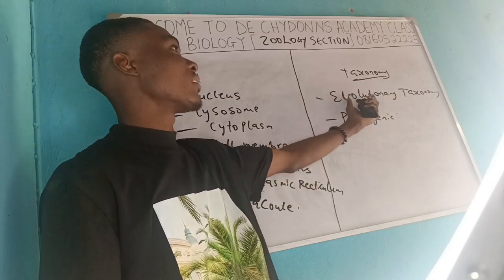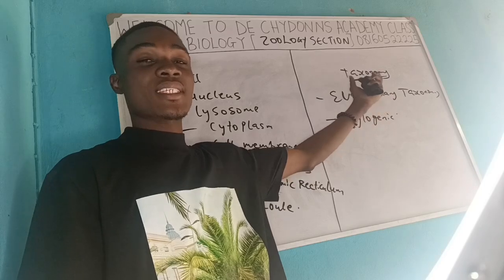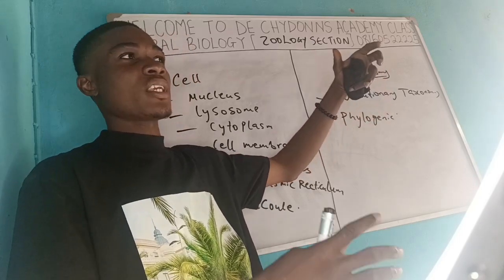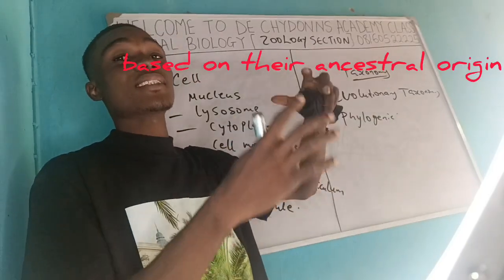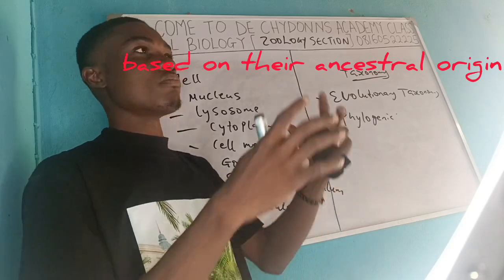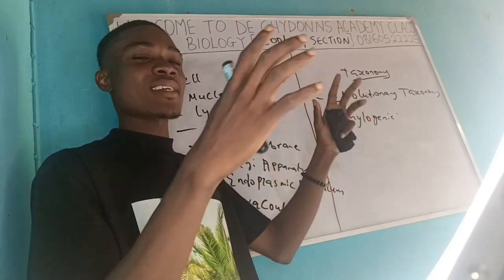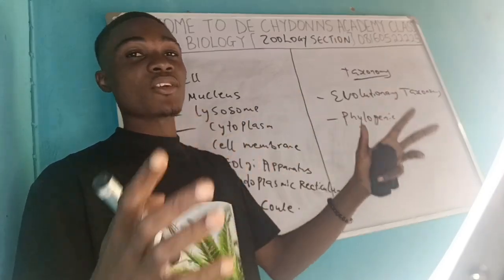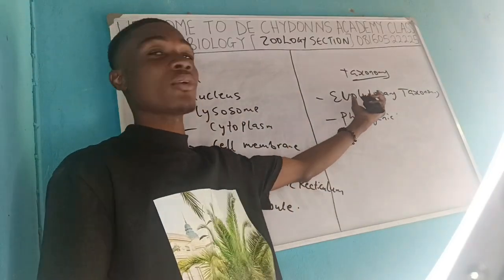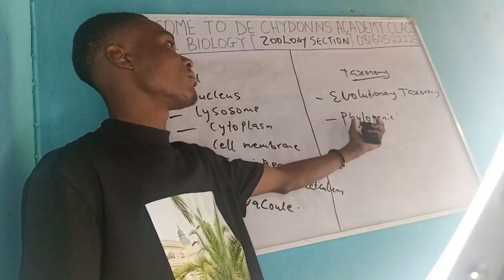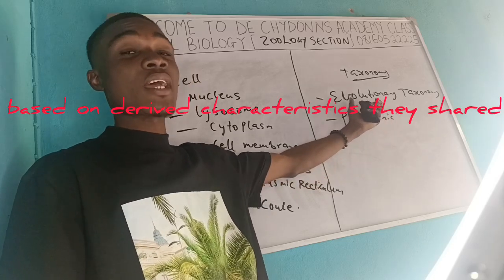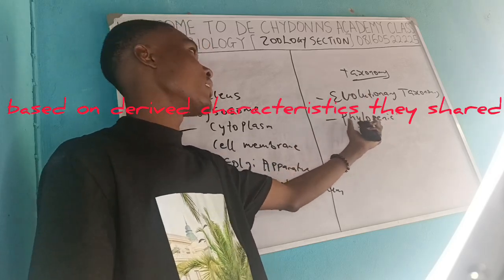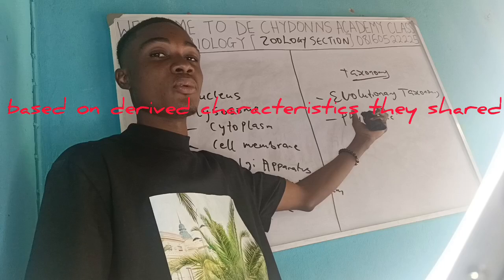The evolutionary one classifies the animals based on what they share, what their ancestors share together. Based on the ancestor that they originate from and what they share in common, they classify them under evolutionary. Now, if it is based on the derived characteristics that they share, that means it is under phylogenic.